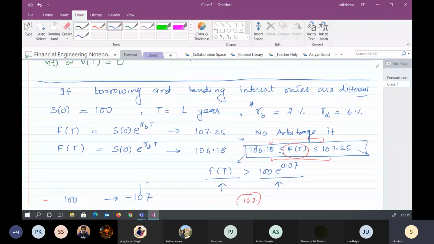The assumption here is that the borrowing and lending interest rates are different. This happens because the bank is taking a commission. Am I right? Yes, for giving loans, we are taking commission.